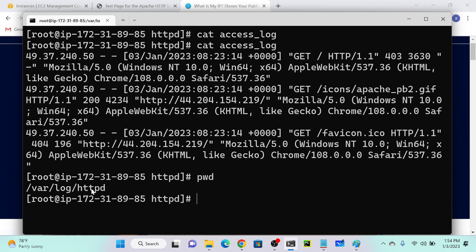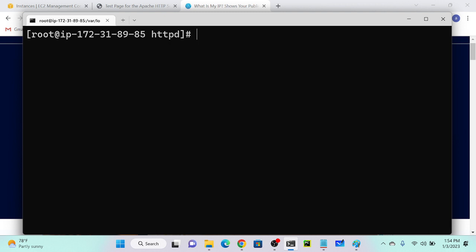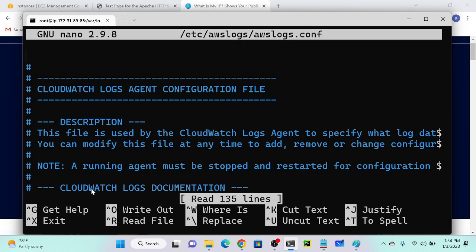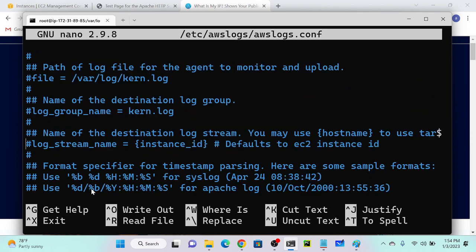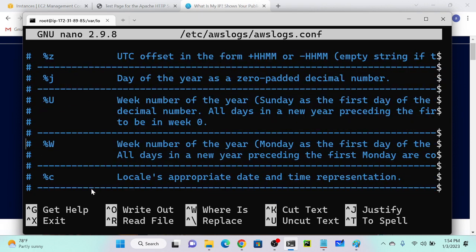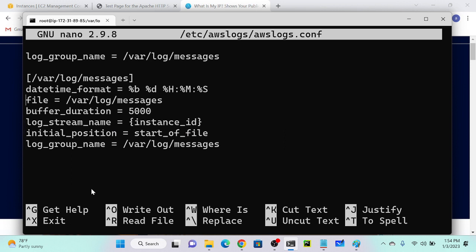Okay. So now again we will go back to our nano, then /etc, then awslogs, then whatever file you created over there. Okay, awslogs.conf. So come down. Here you have to mention the file path. What is the file path? Apache log path. What is the path? /var/log/httpd